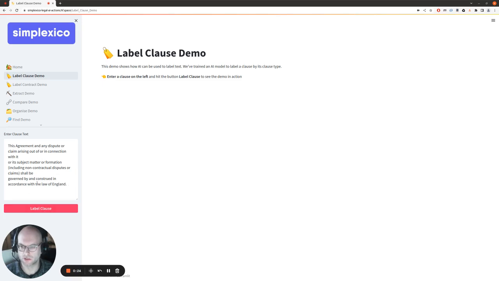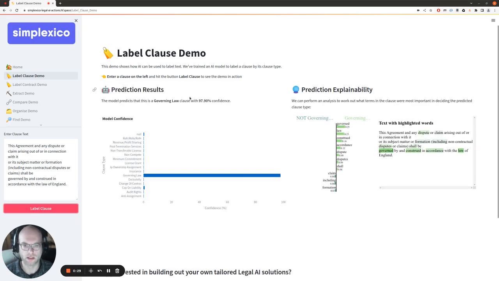So here we've got some text on the left, and we can run this through a model like so. And in this case, we can see that the model predicts with 97% confidence that that particular clause is a governing law clause, and we can see that that's obviously the case. In addition to a confidence level, we can also determine why the clause was classified in that way, and we can see which items, which tokens within the clause were most important in determining that particular prediction.